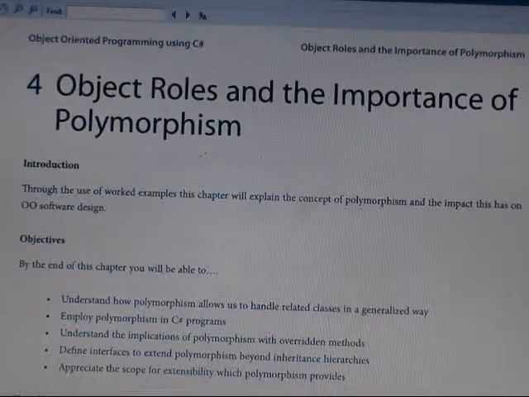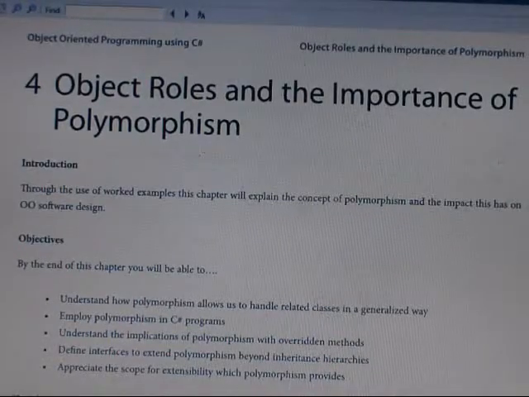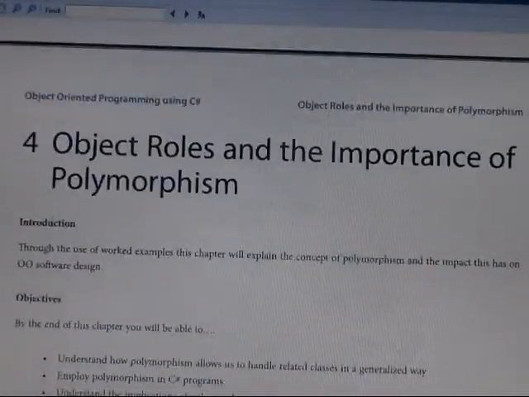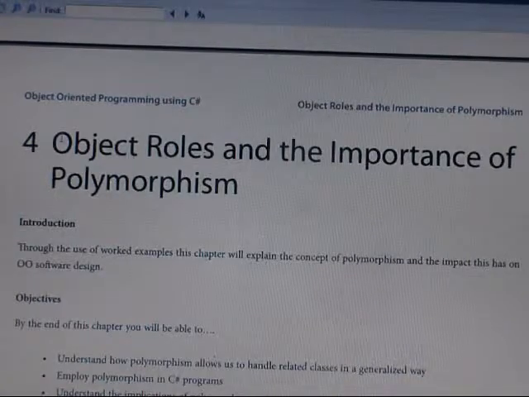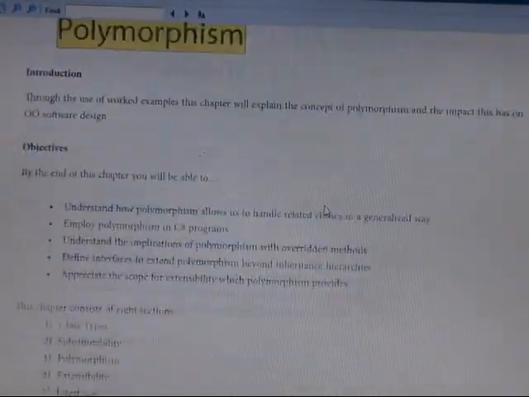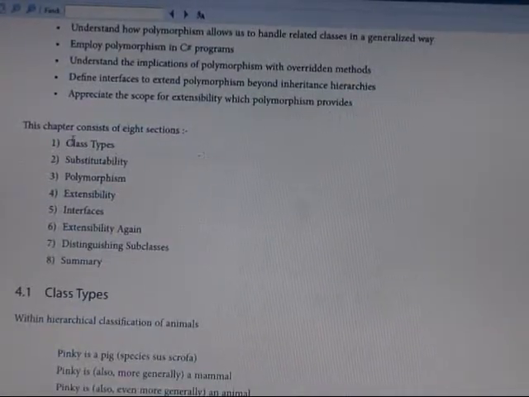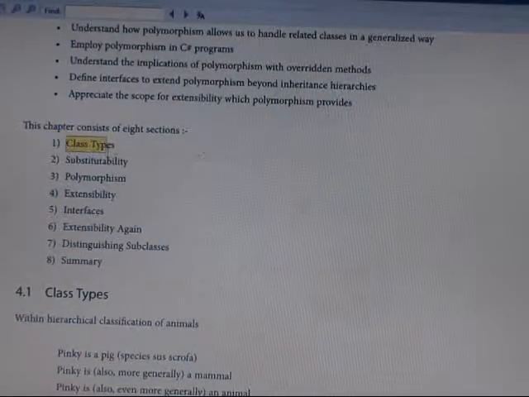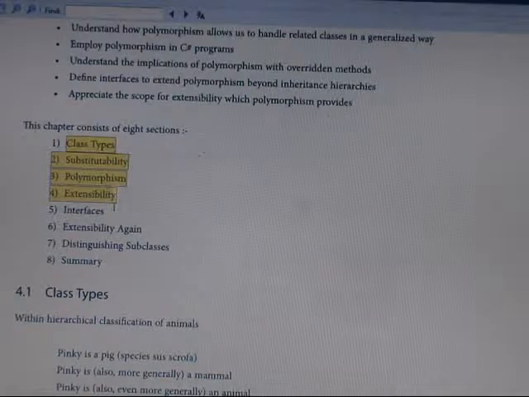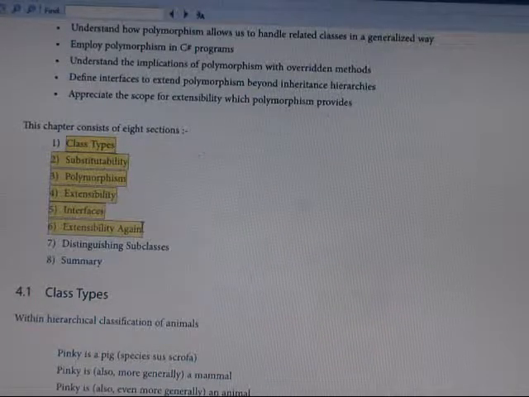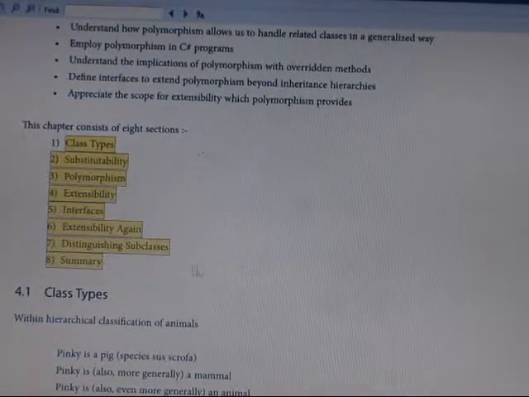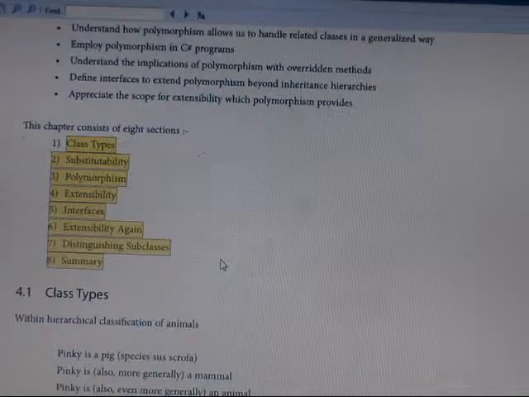Now we're talking about object roles and the importance of polymorphism. The chapter includes class types, substitutability, polymorphism, extensibility, interface extensions, distinguishing subclasses, and a summary. Those are contained in the chapter.